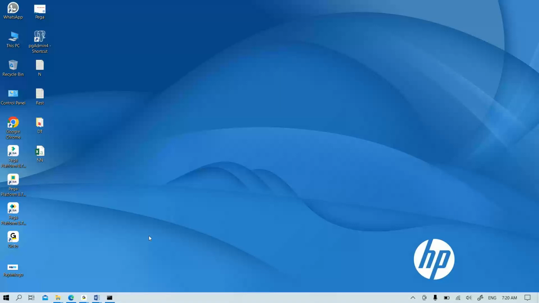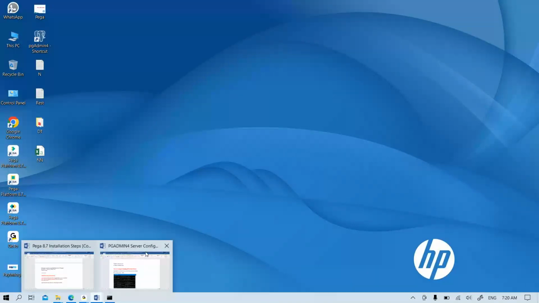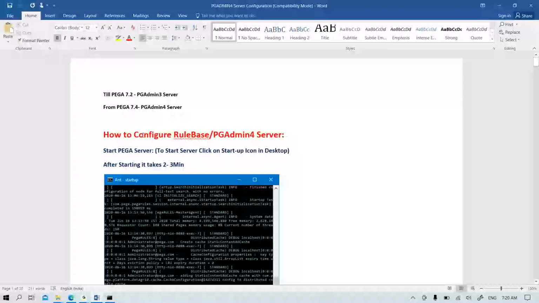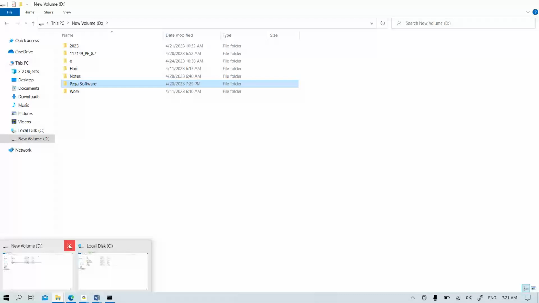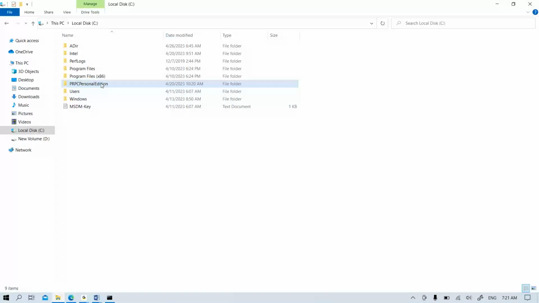We'll understand better. But today, after we complete this installation, let's learn this rule-based configuration, or pgAdmin 4 configuration. Basically, to access this rule-based or pgAdmin 4, we need to go to the path where this installation is done. After your installation, in the C drive, we have this folder called PRPC Personal Edition, right? I'll open some path here now. Inside the C drive, go to this PRPC.